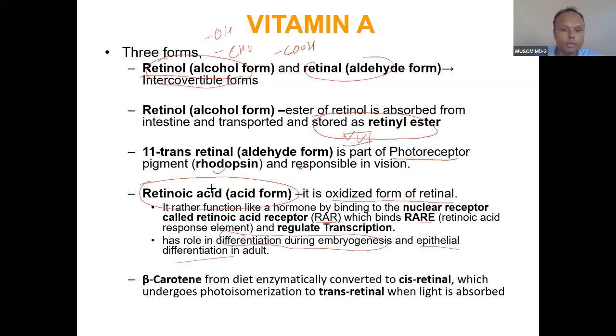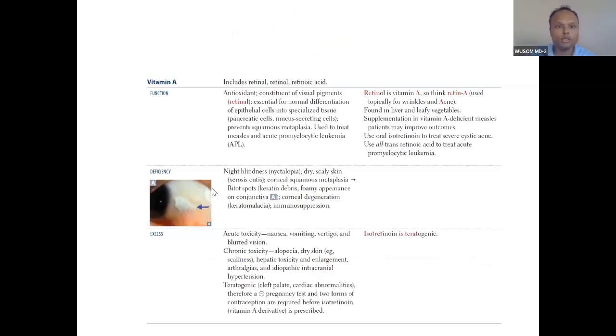So remember that beta carotene, found in high quantity in carrots, from the diet is enzymatically converted into cis retinal, which undergoes photoisomerization to trans retinal when light is present. Beta carotene is actually a dimer of retinal. Carotene has one ring and one side chain, so two are bonded here. Digestion will break this, and it will be converted into monomers of retinal.